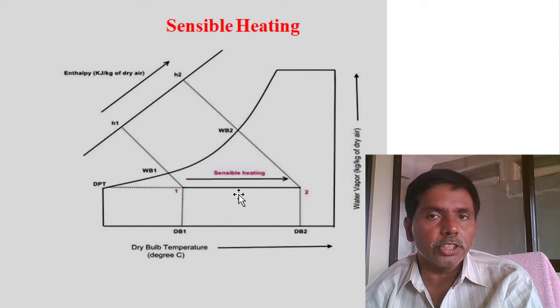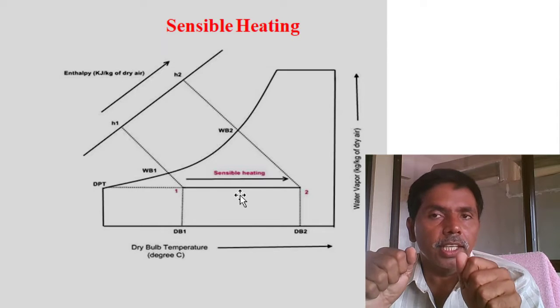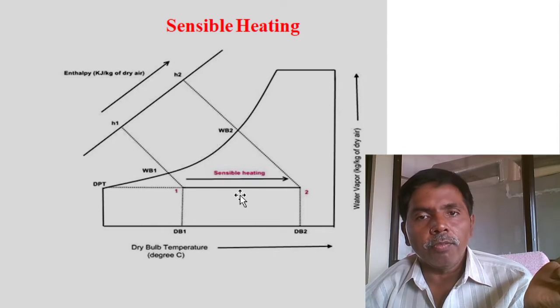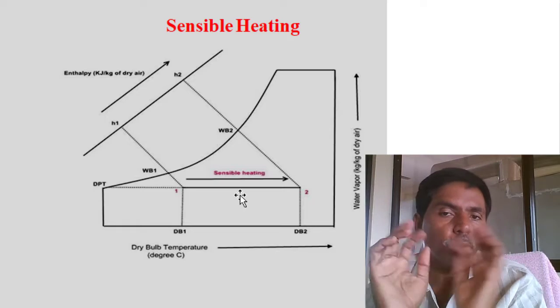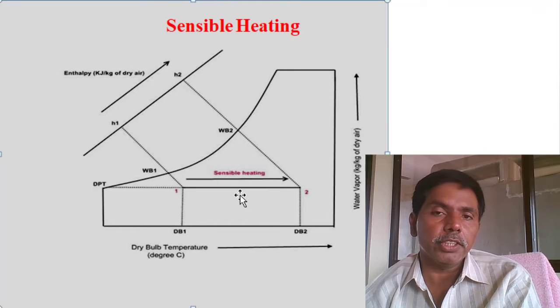How are we achieving this sensible heating? I just place the condenser coil inside the room and the evaporator coil outside the room. Same vapor compression refrigeration system. I can achieve sensible heating easily.